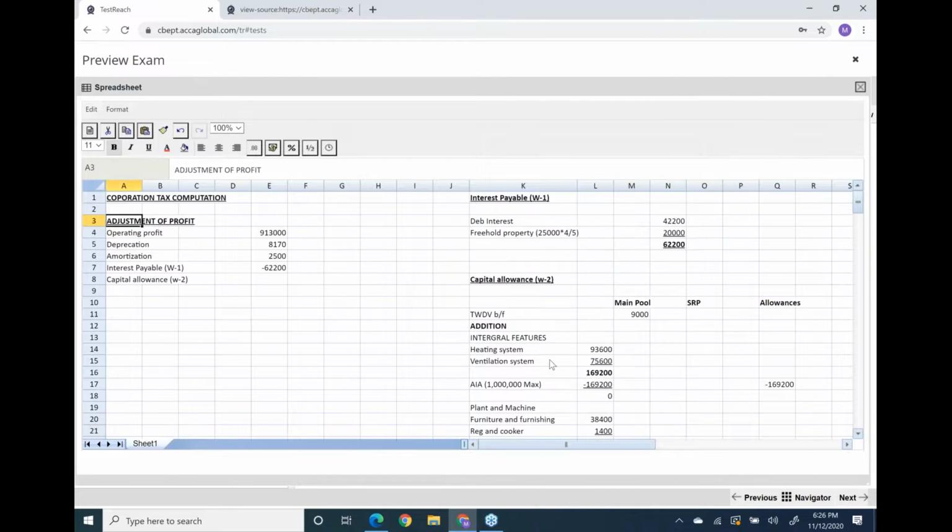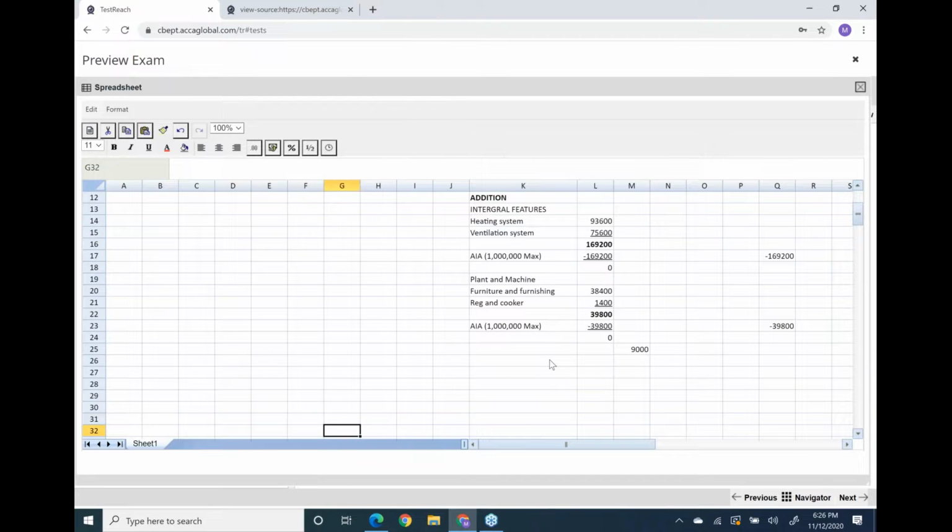Same 9,000. Finally, this balance will be qualified for WDA. You know, main pool WDA is 18%. And as it is a 12 months accounting period, no need to apportion the WDA. So I think it's 1,620, and this will also go in the allowance column.